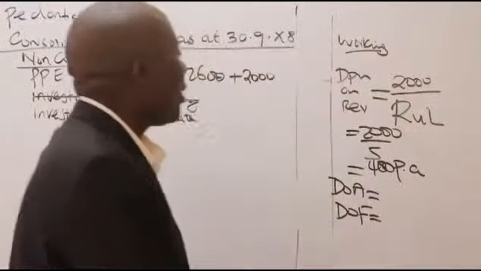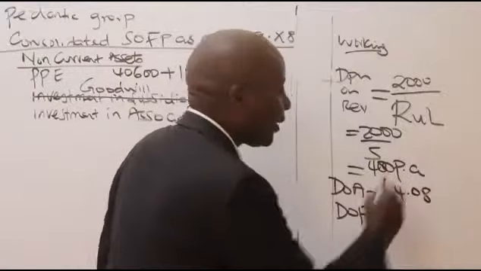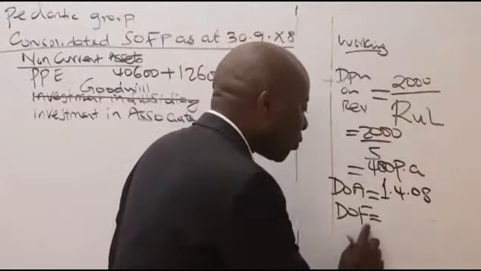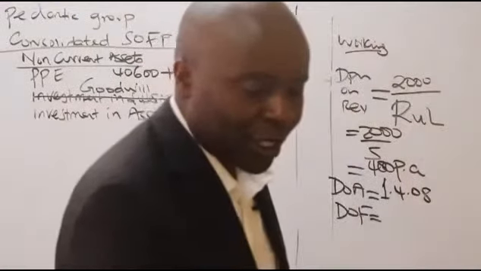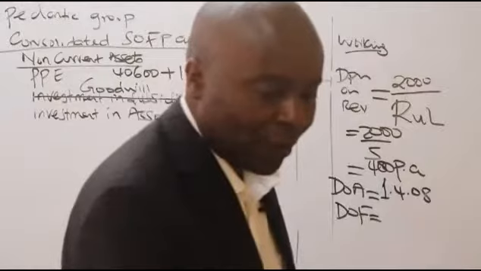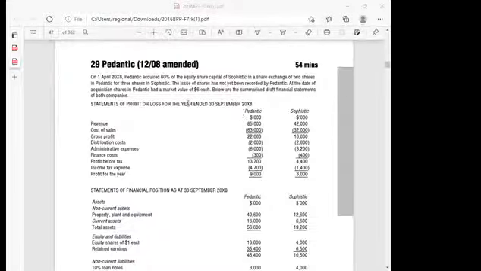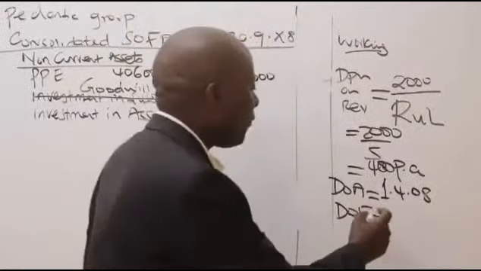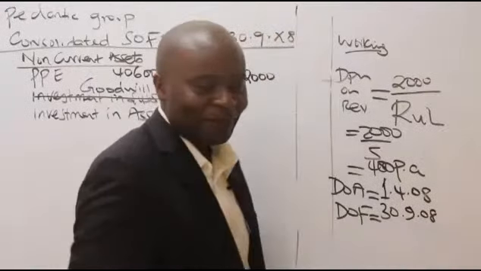1st of April 08. So the DOA here is 1st of April 08. And then we have the date of financial statements. The date of the financial statements that have been given to you as an auditor is here. You can see these are my financial statements, 30th September 08, 30th September 08, 30th September 08.